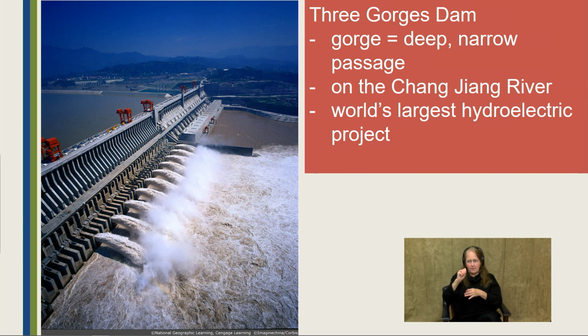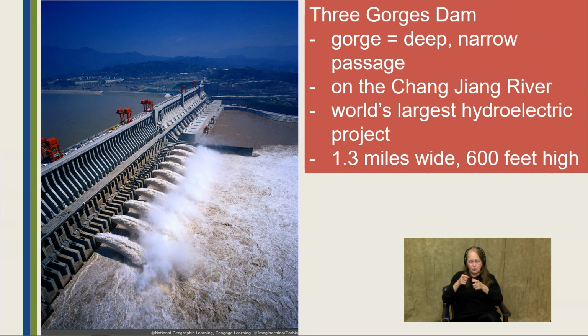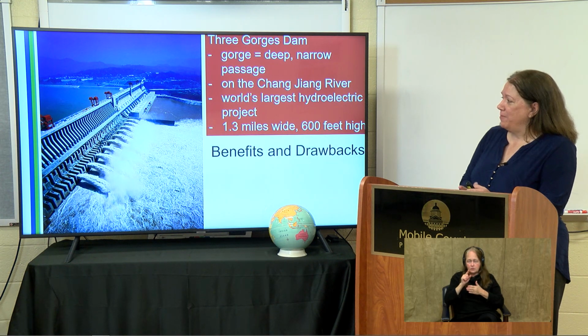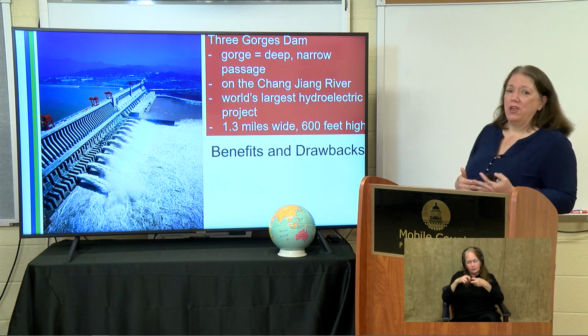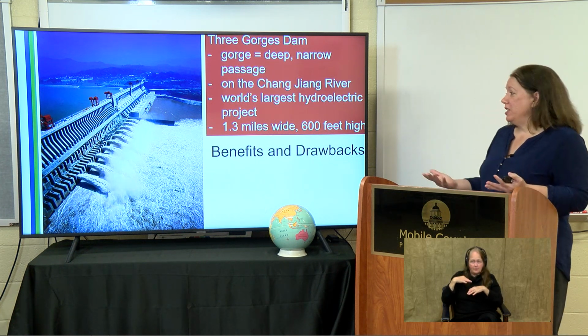It is on this river, and it's the world's largest hydroelectric plant. So they've constructed this to control the flooding and also to generate power. It's about 1.3 miles wide. That was the narrowest section of this river, and about 600 feet high. But this project has not been without its drawbacks. So there are some benefits to it as well as some drawbacks.